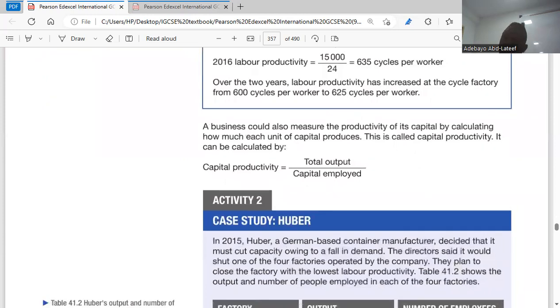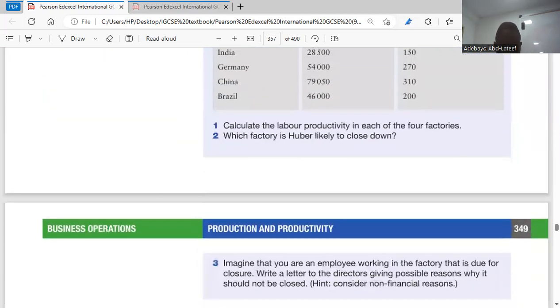Then we go to capital productivity. For capital productivity, it is total output divided by the capital employed. Total output divided by capital employed. That's capital productivity.